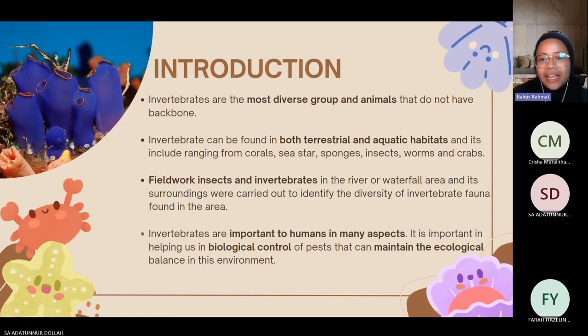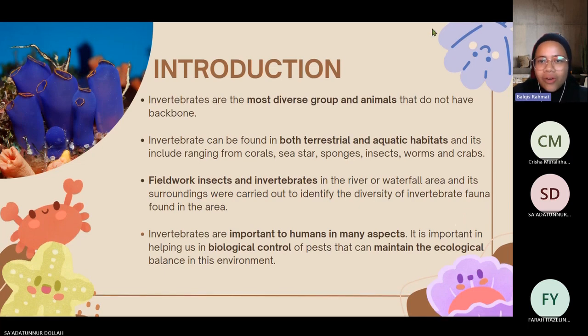Invertebrates are the most diverse group of animals that do not have a backbone. Unlike vertebrates such as mammals, reptiles, amphibians, fish, and birds, which have a backbone, more than 90% of all animals on earth are invertebrates. Invertebrates can be found in both terrestrial and aquatic habitats, ranging from coral, sea stars, sponges, insects, worms, and crabs.